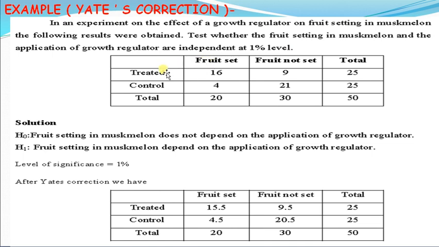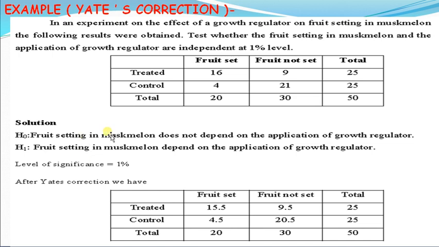These are the treated muskmelons and these are the control. The fruit set in treated conditions is 16, while in control there are 4. Fruit not set in treated are 9 and fruit not set in control are 21. Total fruit set is 20 and fruit not set is 30, while treated has 25 and control has 25. There are 50 plants in total.